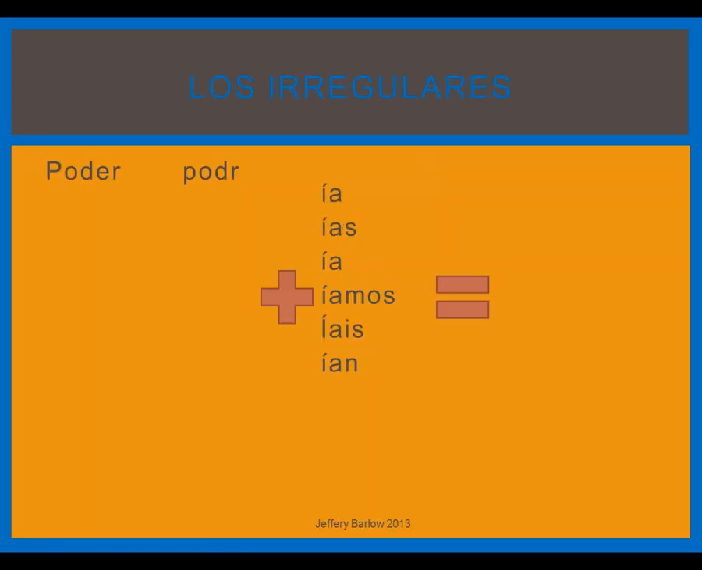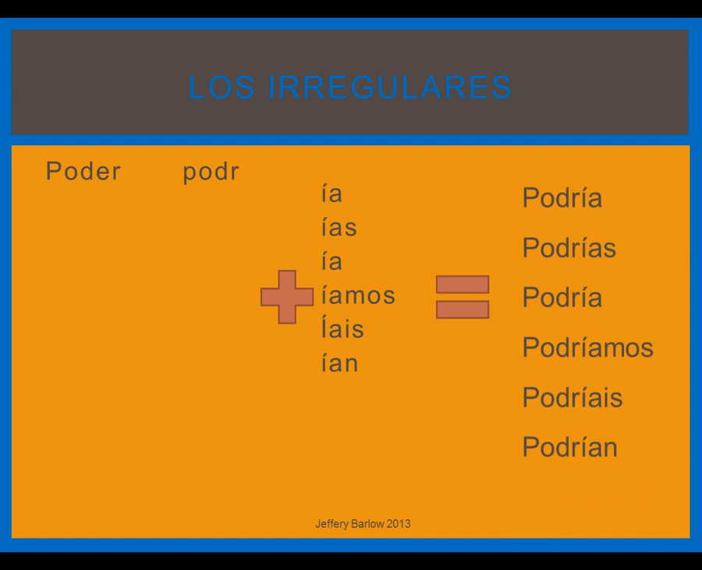There are irregulars, and again, if you've studied the future tense, these will be familiar to you because they are the same irregulars as in the future. You don't just add your conditional endings to the end of the infinitive with these, you add them to the new stem. The new stem for poder is PODR. The conjugations for poder are podría, podrías, podría, podríamos, podrían. Same endings with an accent mark on the I, just added to a new stem rather than the infinitive.